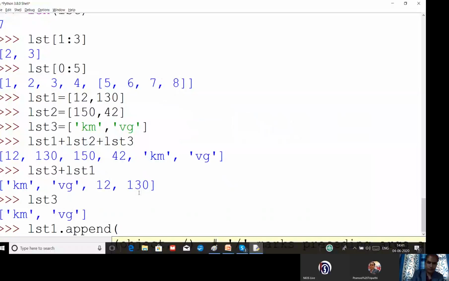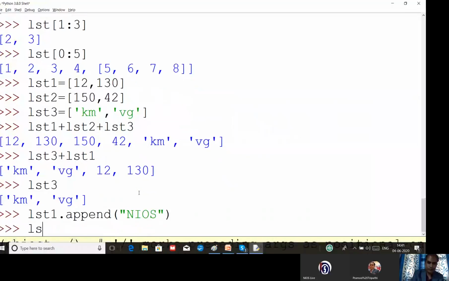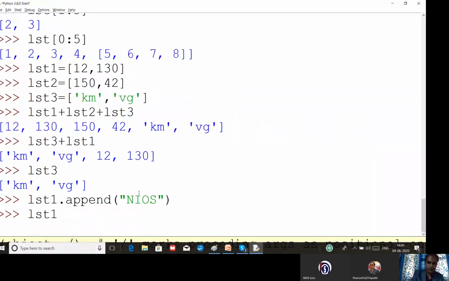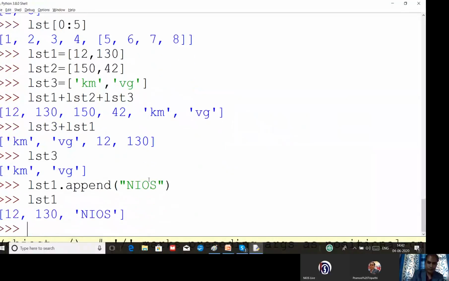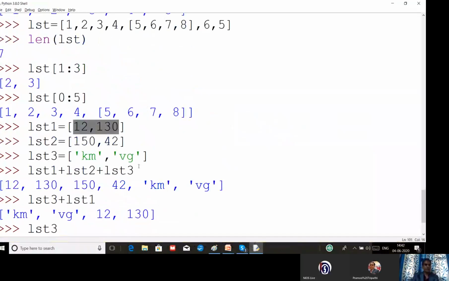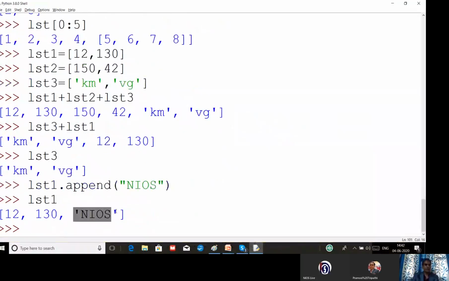I want to append. Okay, let us check out the list. You can see previously in my list 1 there is a value which is 12 and 130. Now one more data got added at the end of the list.